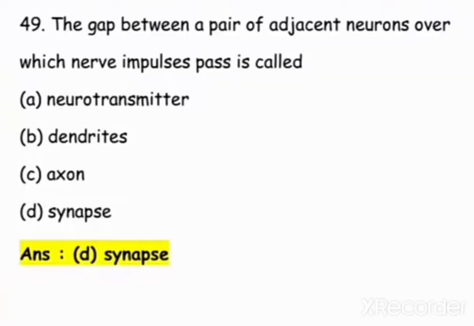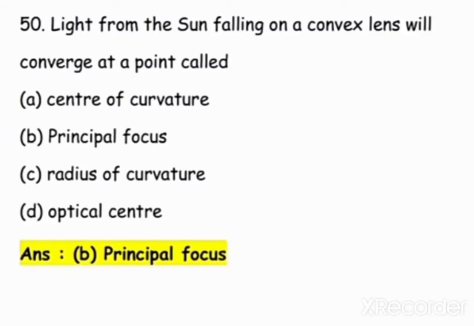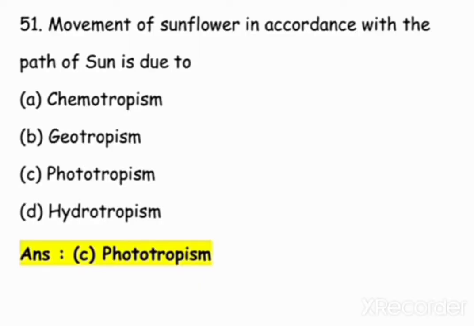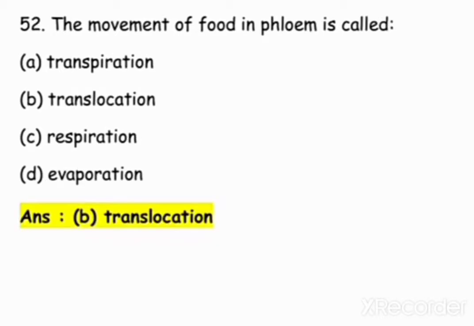The gap between the pair of adjacent neurons over which nerve impulse passes is called synapse. Light from the sun falling on a convex lens will converge at a point called principal focus. Movement of sunflower in accordance with the path of the sun is due to phototropism. The movement of food in phloem is called translocation.